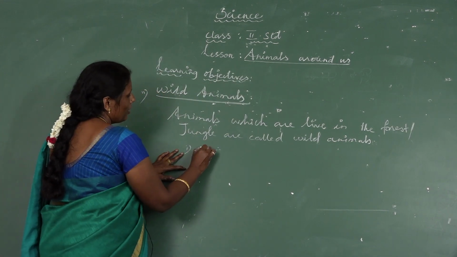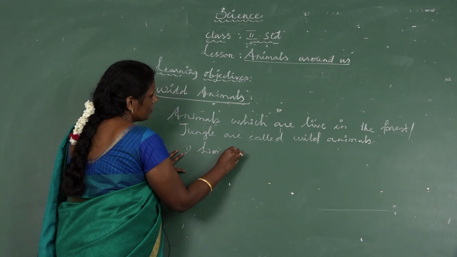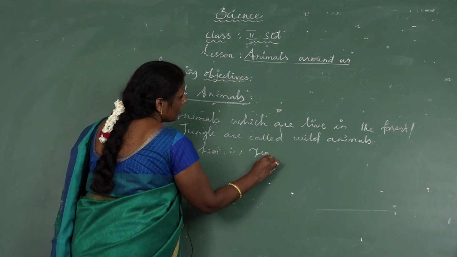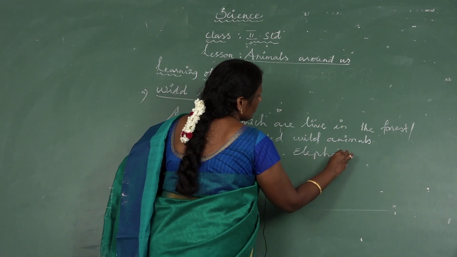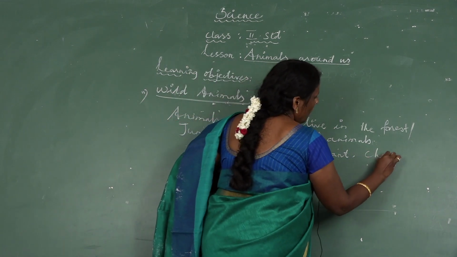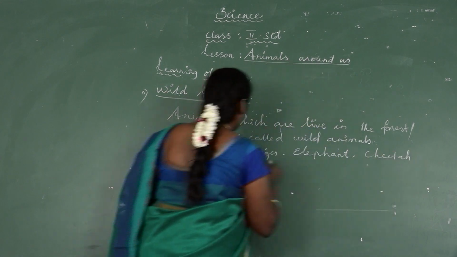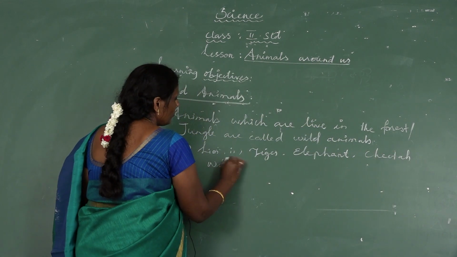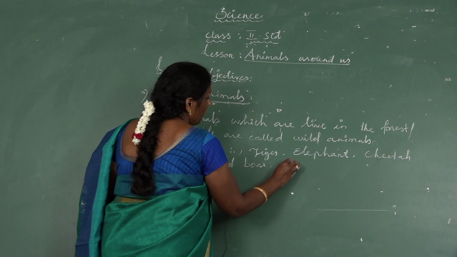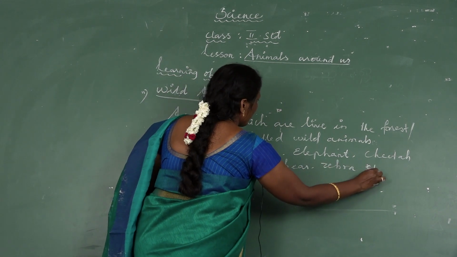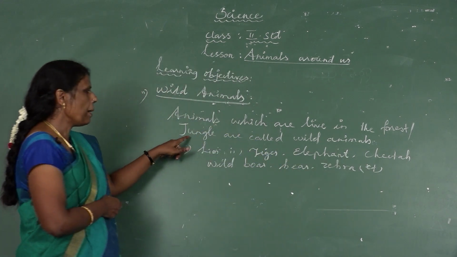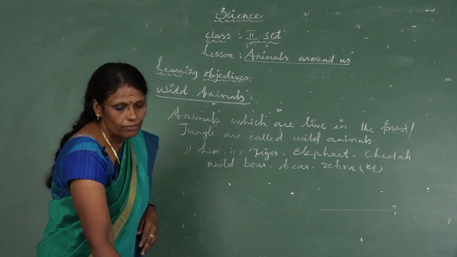Yes, very good. Lion, tiger, elephant, cheetah, wild boar, bear, zebra, etc.